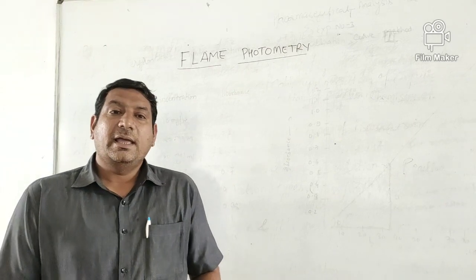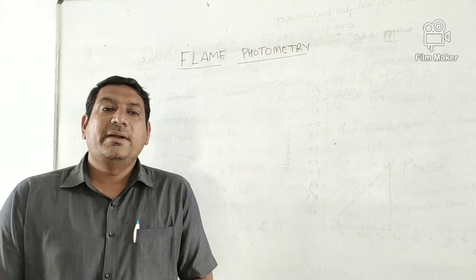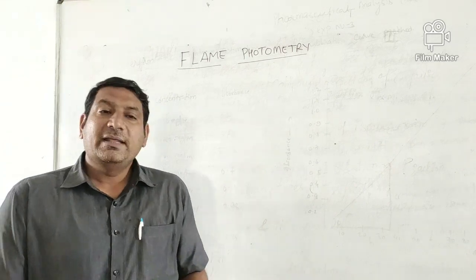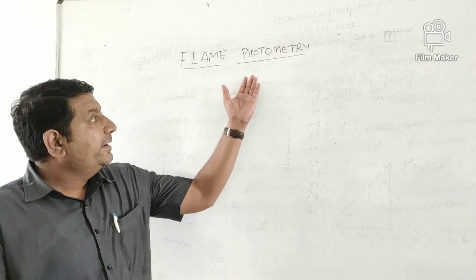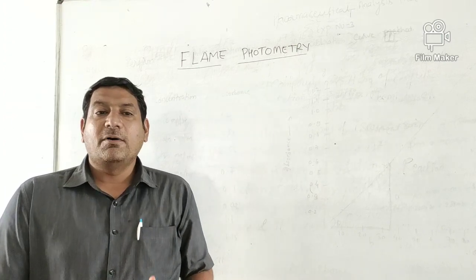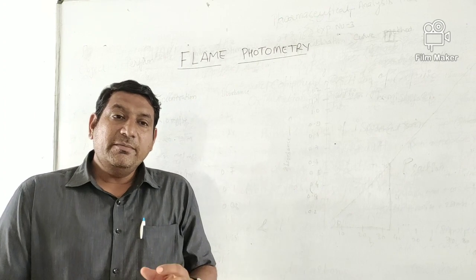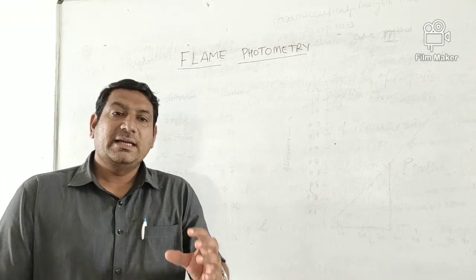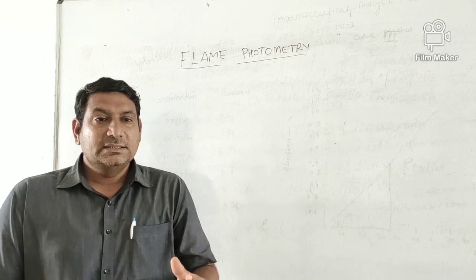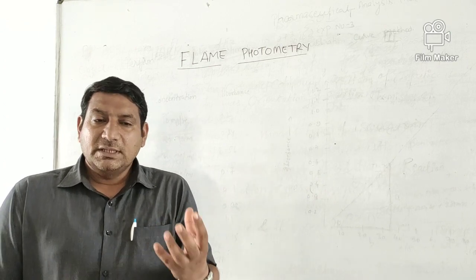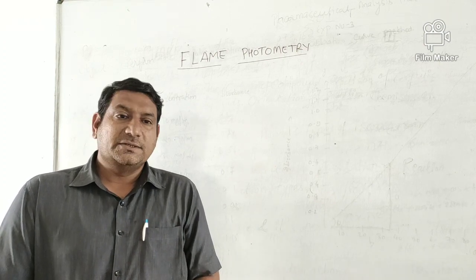Now students, as the name suggests, flame photometry is a type of analytical technique in which we use flame. Photometry itself means analysis with the help of light: photon means light and metry means analysis. So flame photometry is a technique in which we utilize flame to excite the ions or atoms of certain elements to detect their wavelength and to determine their concentration.